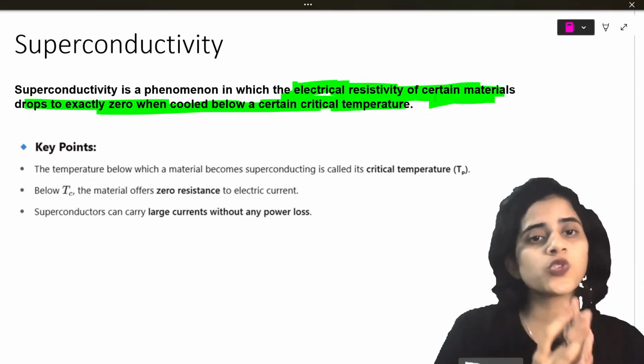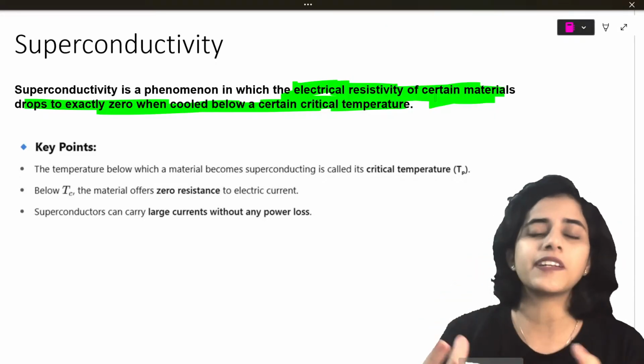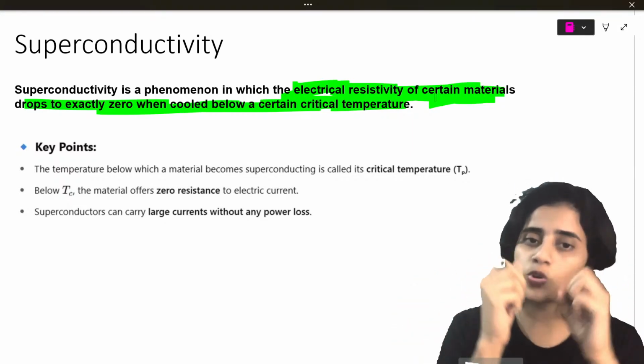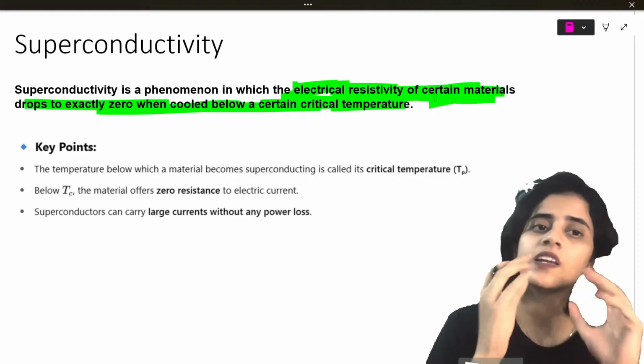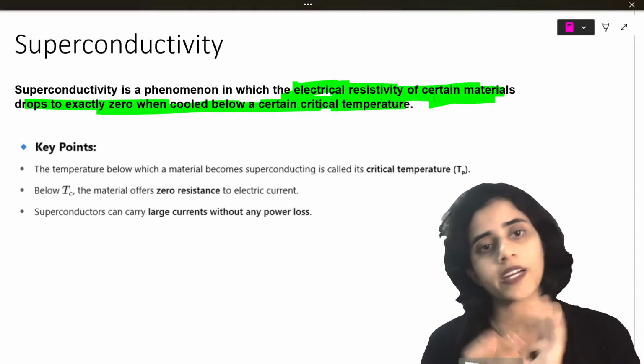You can't take all materials, only a certain type. That's all that you need to know about superconductivity.